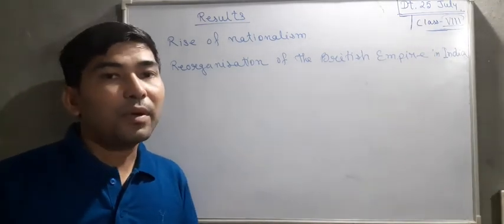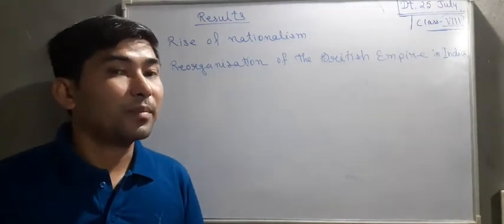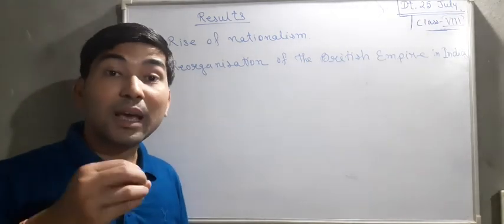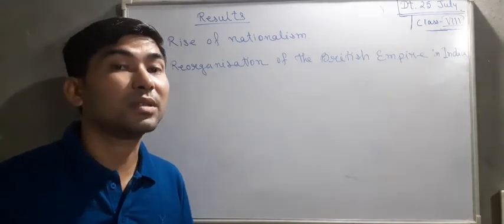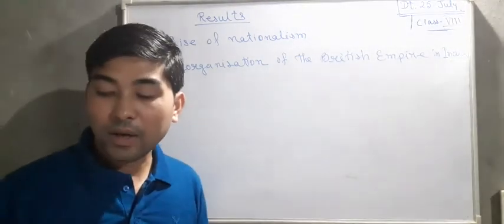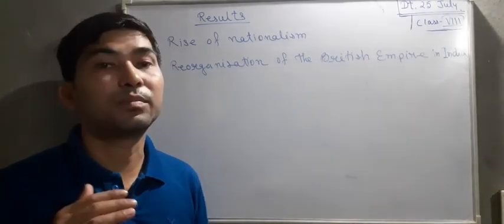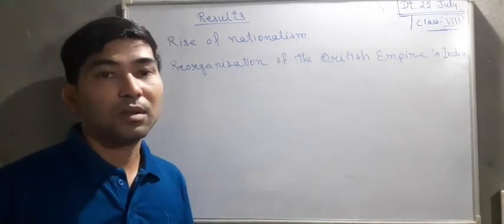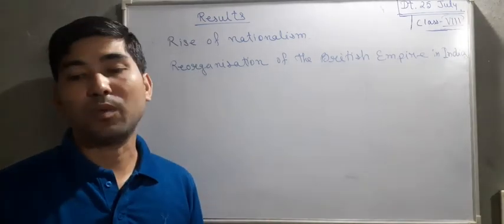But the number was increased after the revolt of 1857 because they served them during the difficult times of the revolt. That means they helped the British at the time of need. But the soldiers who belonged to Awadh, Meerut, Bihar, central India, and the Rajputs, did not help the British during the revolt of 1857. So it is you who will take the decision to consider who is what.